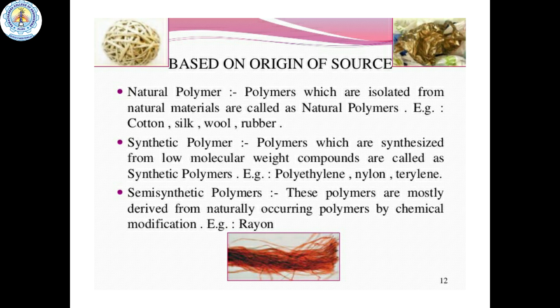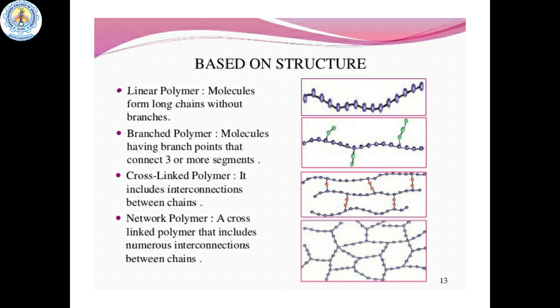Third one is semi-synthetic polymers. These are the polymers which are mostly derived from the naturally occurring polymers by chemical modification. Example, rayon. Second one, classification based on the structure. Polymers can be classified into four types based on their structure. First one is linear polymer. In linear polymer, the molecules form long chains without branches. That means there are no branches on the main strand.